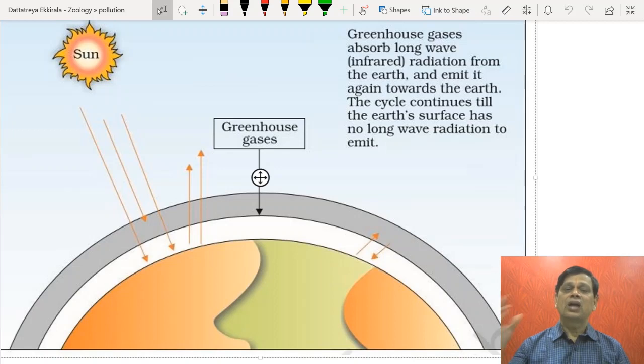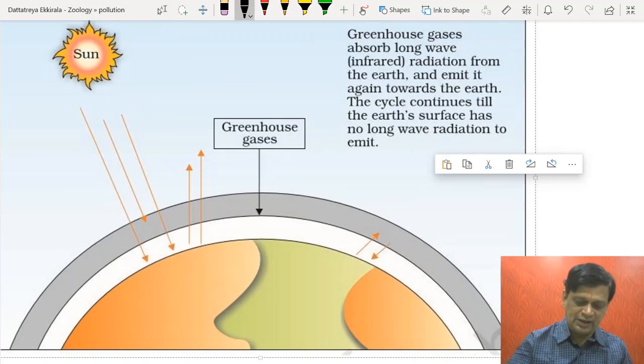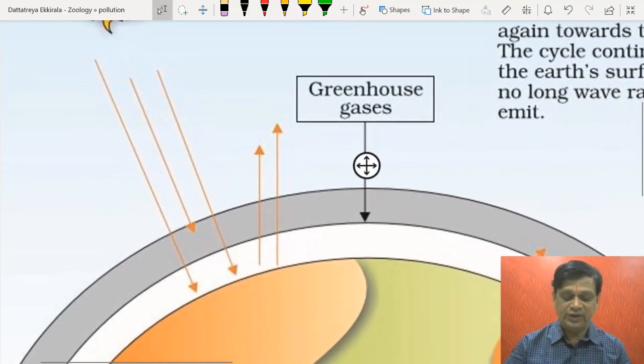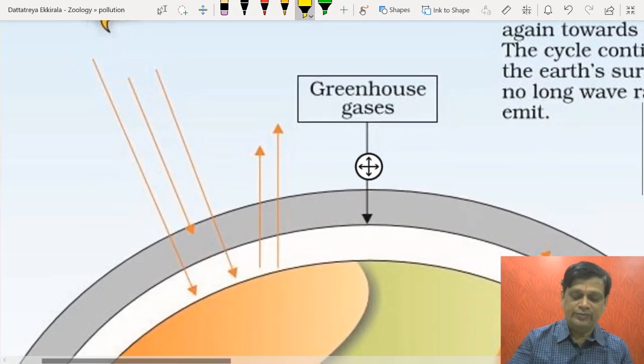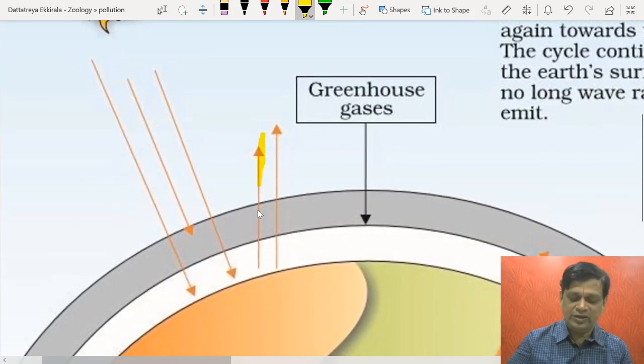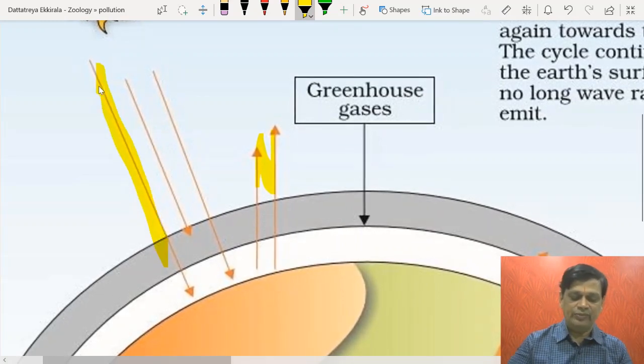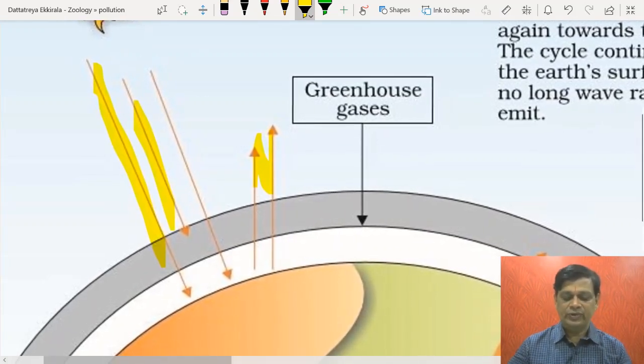Continuously the high energy radiations, long wave radiations coming from the sun during daytime, get reflected back. Normally it should get reflected back during night time. But during daytime it is coming in this way, right?